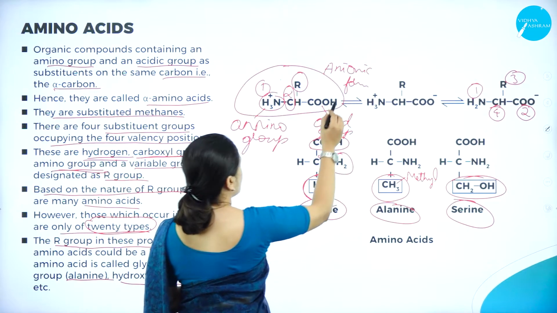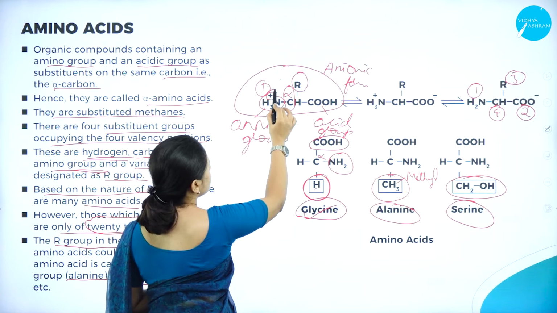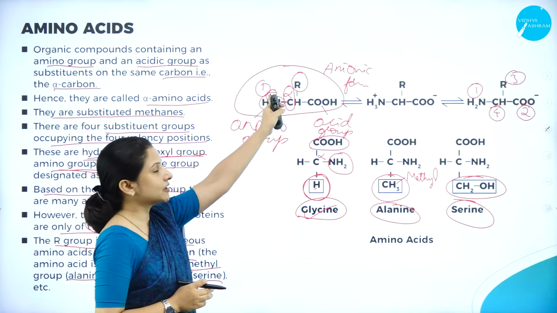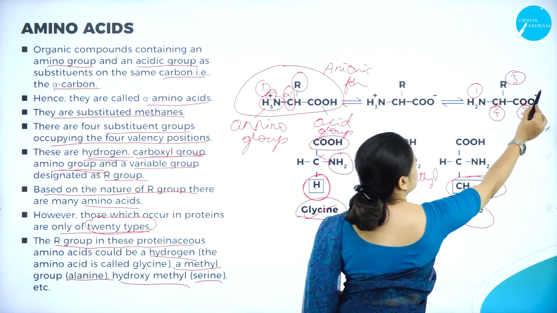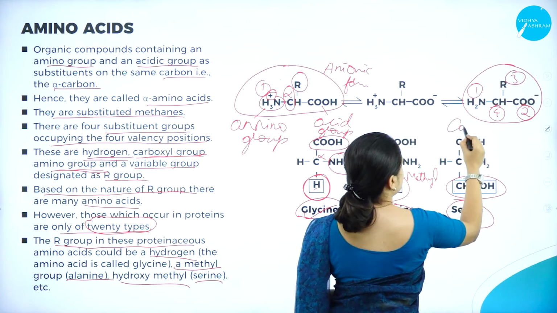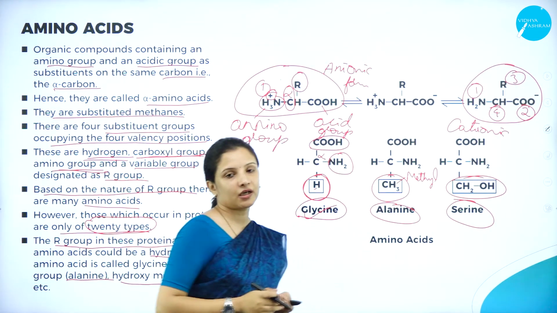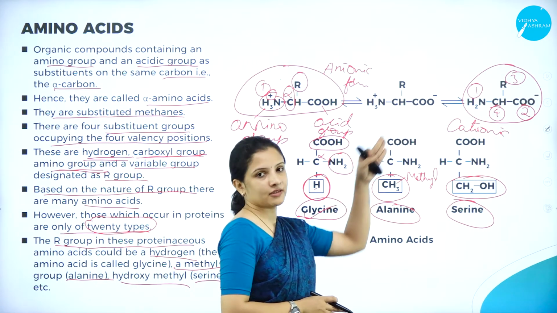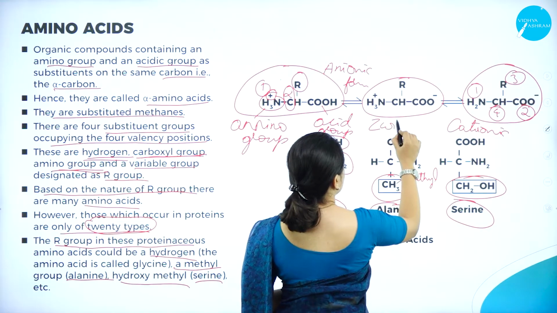So anionic form means here it is made up of a positive charge. Can you see here? It contains a positive charge. Therefore, it is an anionic form. So therefore, an amino acid can exist in an anionic form, and here as you can see, it has a negative charge. Therefore, amino acid can also exist in a cationic form. And apart from that, it can also exist in a Zwitter ionic form. So Zwitter ionic form means it will have both the positive and the negative charge. So here you can see they can also exist in the Zwitter ionic form.